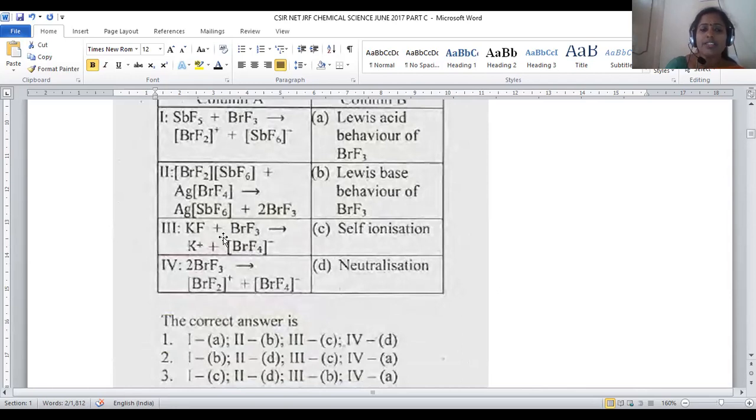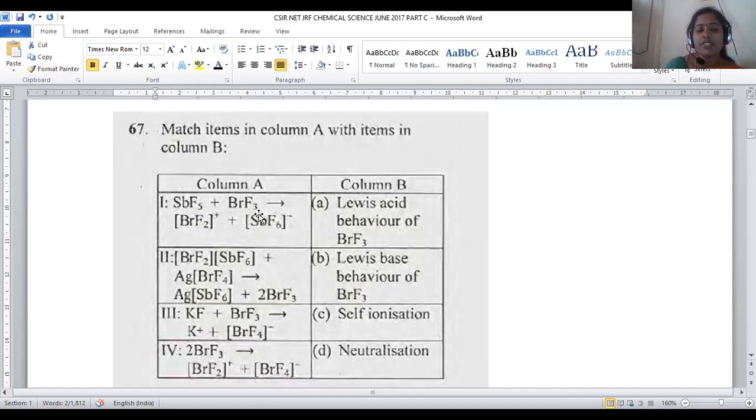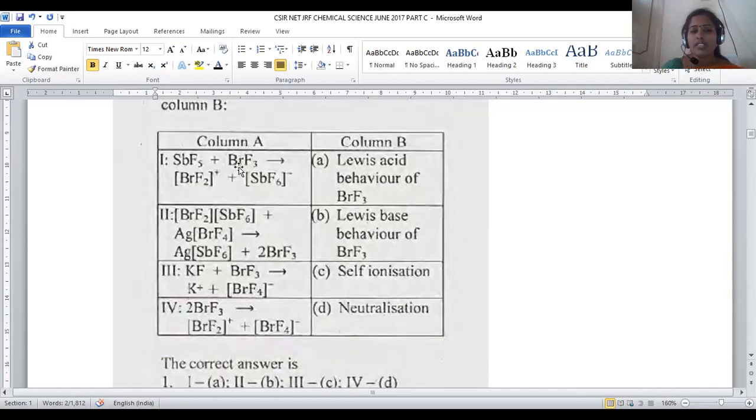And third is about potassium fluoride treated with bromine trifluoride. There is a possibility of K+ plus BrF4 minus. During this reaction, what happens? You can clearly observe that potassium is releasing F minus, bromine is accepting F minus here. This is reverse to the first reaction. In the first reaction, bromine itself is giving F minus because of its electropositive nature.